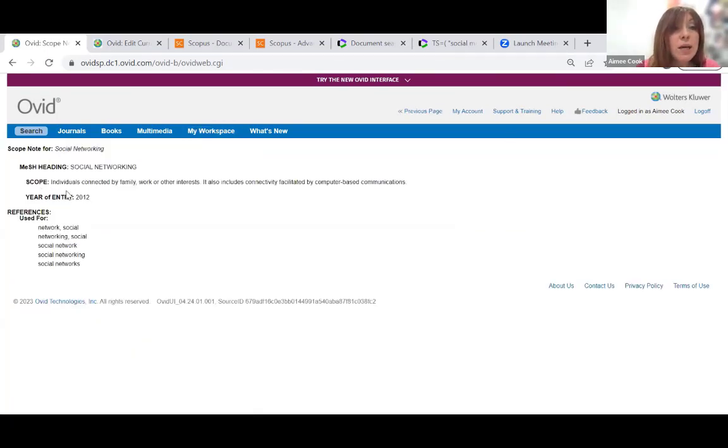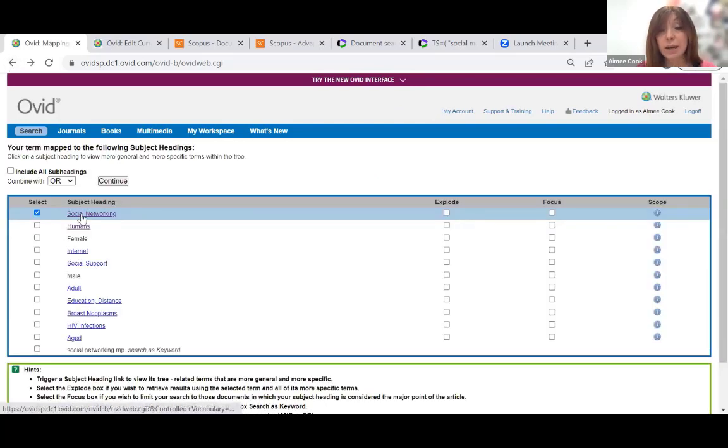Social networking: individuals connected by family, work, or other interests. It also includes connectivity facilitated by computer-based communications. Now that's interesting, because this suggests that the term social networking in this database does not necessarily just mean online social networking. So we want to be careful with that one, because we don't want to suddenly include lots of face-to-face social networking.